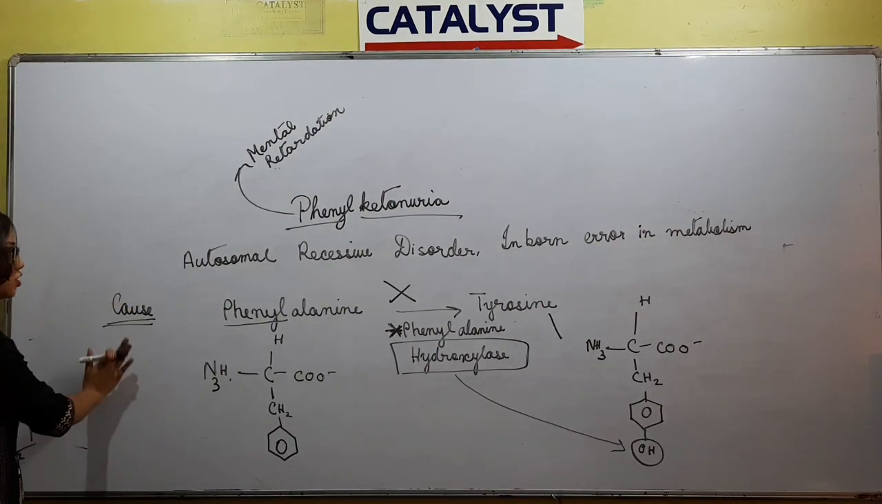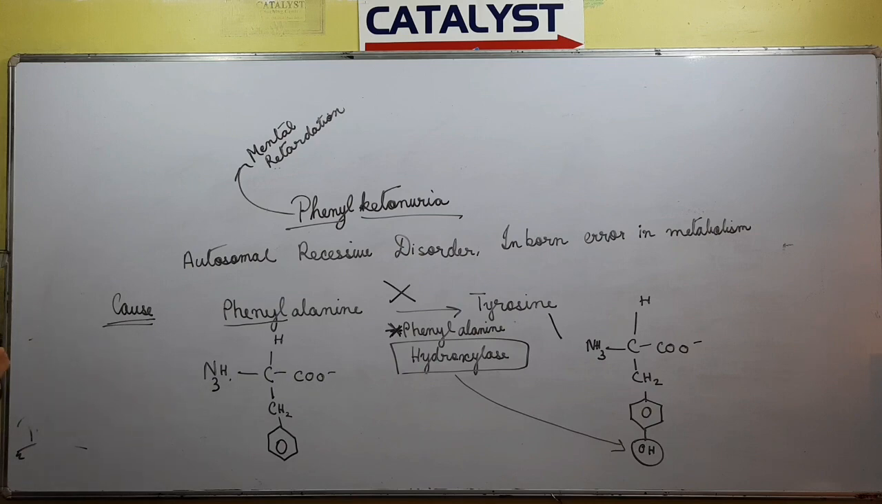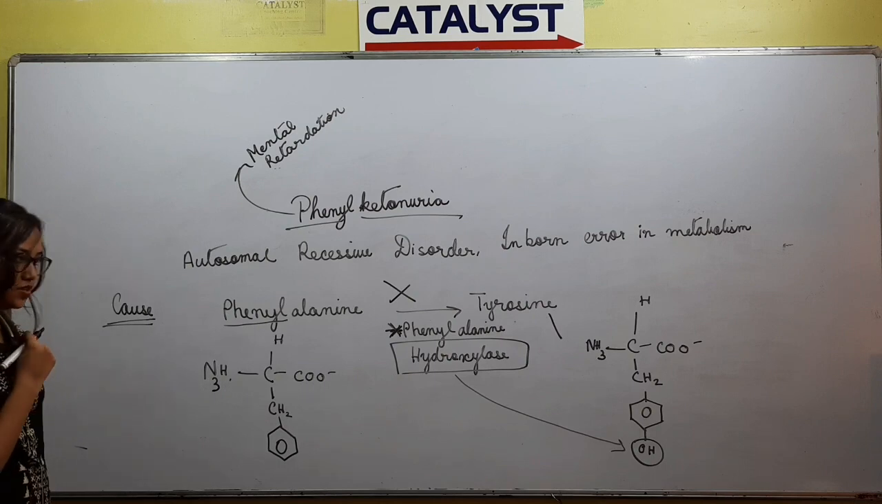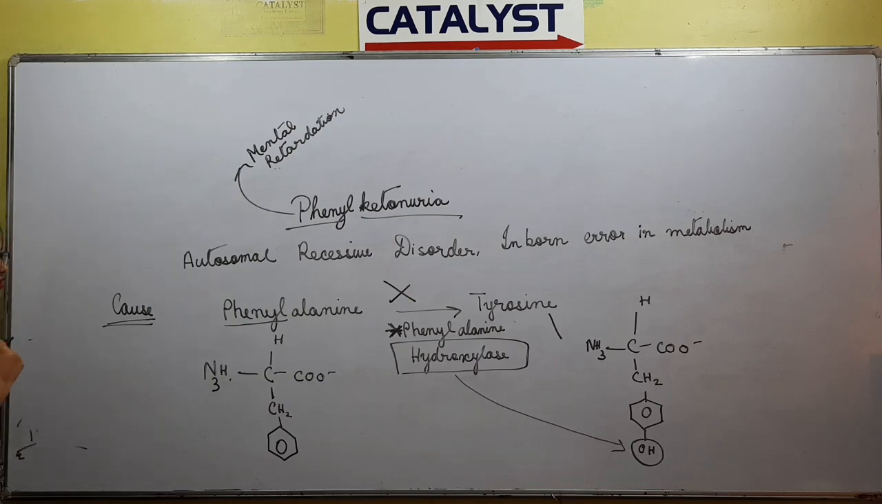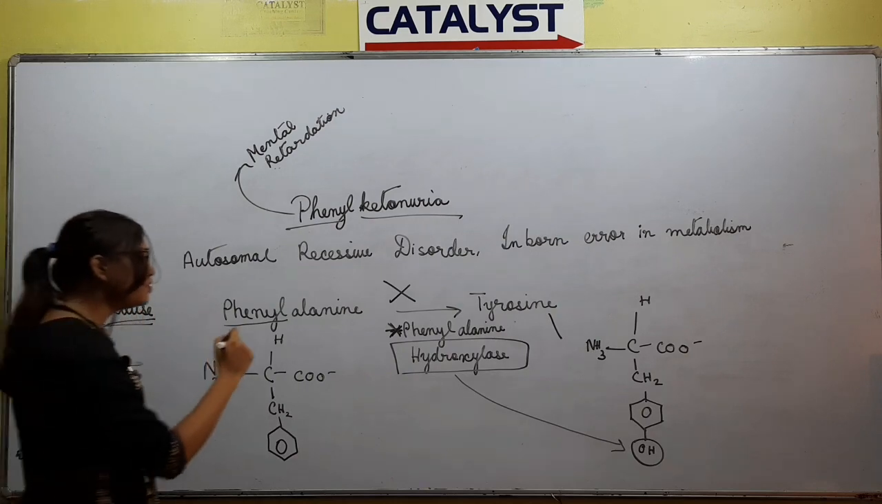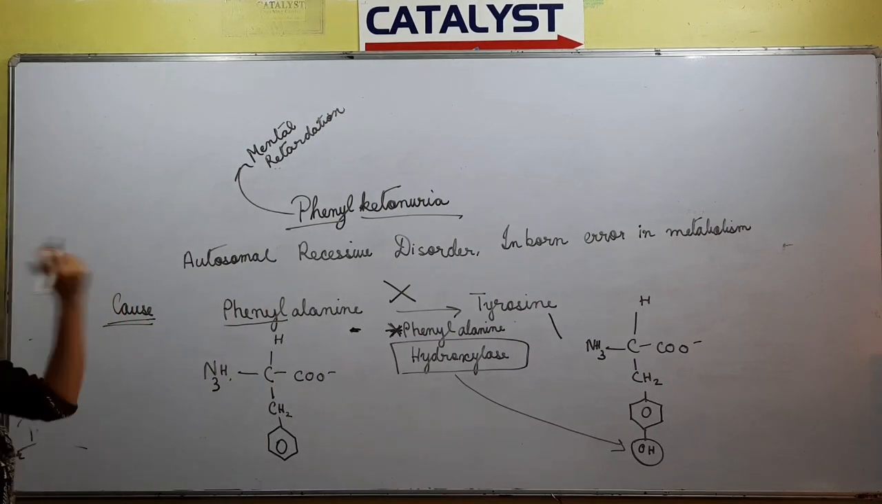It is an autosomal recessive disorder and an inborn error in metabolism. Phenylalanine is always converted to tyrosine in the presence of the enzyme phenylalanine hydroxylase. But due to the recessive gene, the enzyme is not synthesized. So phenylalanine does not change into tyrosine and it gets accumulated in the brain, causing mental retardation. The name of the enzyme, the cause and the mechanism are important.